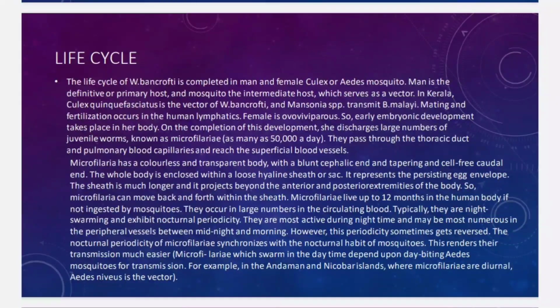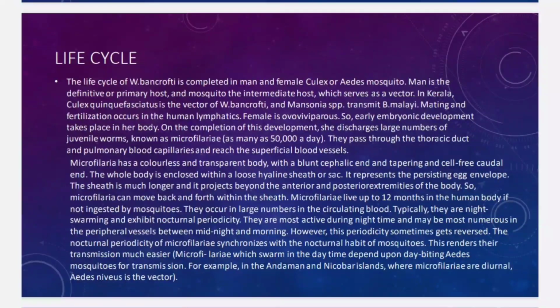Mating and fertilization occur in the human lymphatics. The female is ovoviviparous, so early embryonic development takes place in her body. On the completion of this development, she discharges a large number of juvenile worms known as microfilariae. They pass through the thoracic duct and pulmonary blood capillaries and reach the superficial blood vessels.